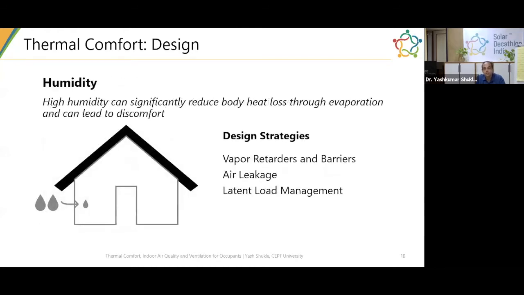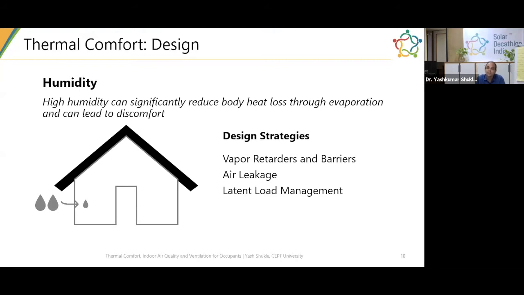What about humidity? As you can read here, when the humidity is high, our heat loss through the evaporation of your skin significantly reduces. So high humidity is a major concern in terms of thermal comfort. Now here in humidity, it's important to not worry about the precise humidity, but more think in terms of the range of humidity you would like to maintain inside your building. And how can you maintain the humidity level inside your building? There are several strategies for that as well.